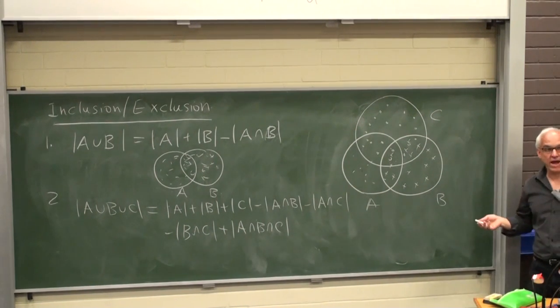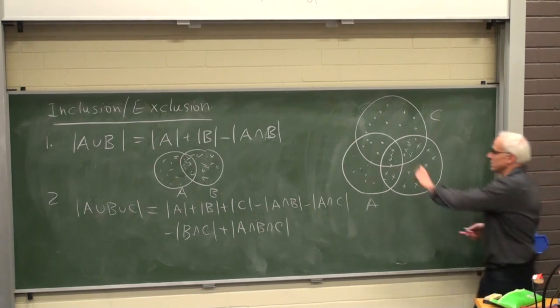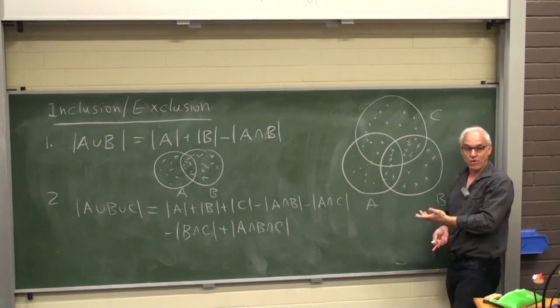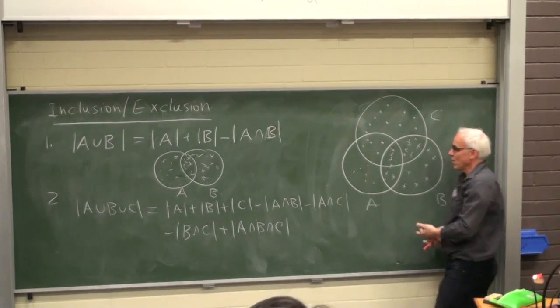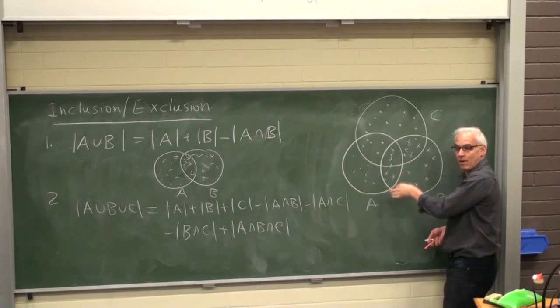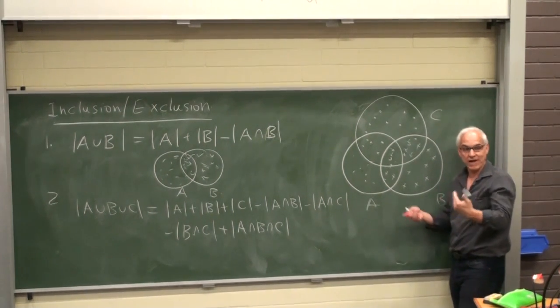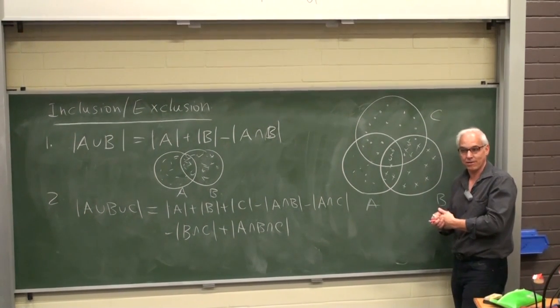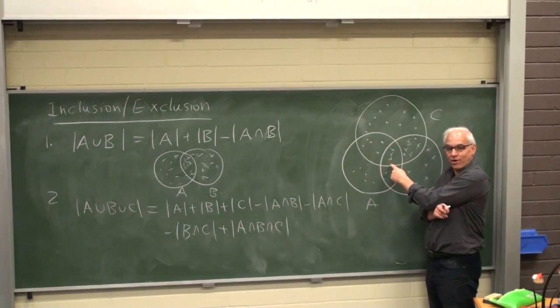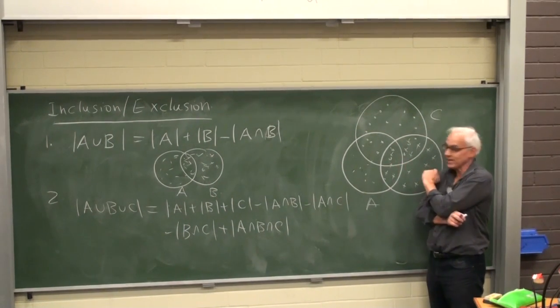Okay, obviously we've overcounted. We've overcounted because the ones in these intersections have been counted more than once. So we're going to subtract the number in here, and the number in here, and the number in here, to compensate for the fact that we've been double counting. But now we're subtracting the ones that were here. We've counted them twice. No, the ones